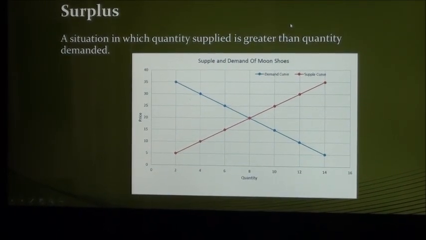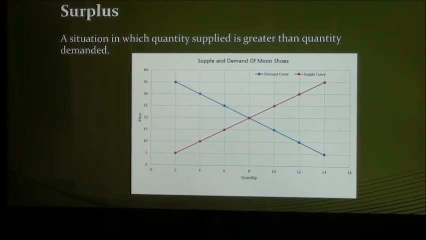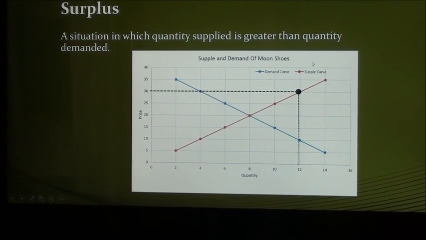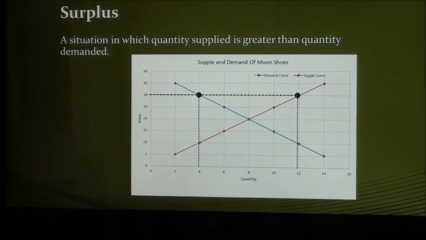This can be seen by looking at what is called a surplus. This is when the quantity supplied is greater than the quantity demanded. Let's say that the quantity supplied is 12 units. This would cause the price to be $30. At this price, the quantity demanded would only be 4 units. Therefore, the quantity supplied, 12 units, would exceed the quantity demanded at 4 units. This would cause an excess supply.